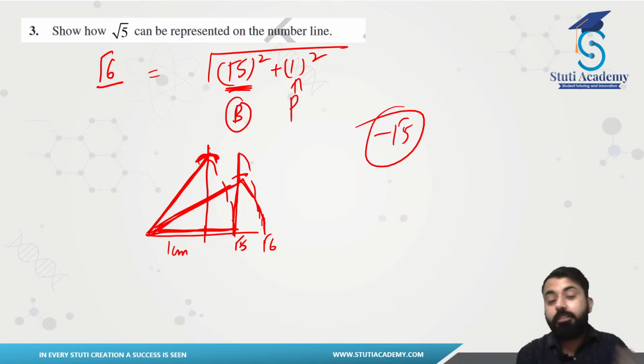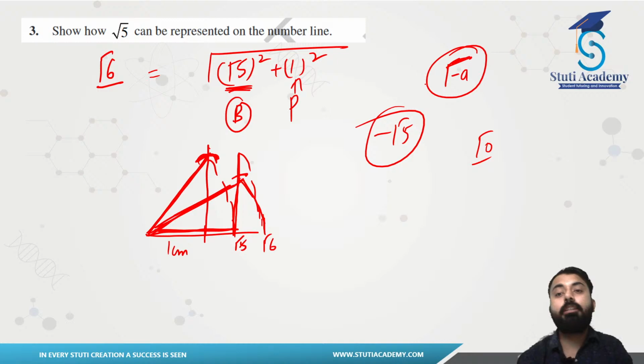Irrational, just remember this, it cannot be like this. Your number inside the square root has to be a natural number. It cannot even be a whole number. We cannot represent square root 0. That would be an undefined case. So remember this, it has to be a natural number inside the square root. It cannot be a negative integer. Then you can easily represent that value on the number line. If it is a negative square root of any natural number, that will be on one side of 0. If it is positive, that would be on the other side of 0.